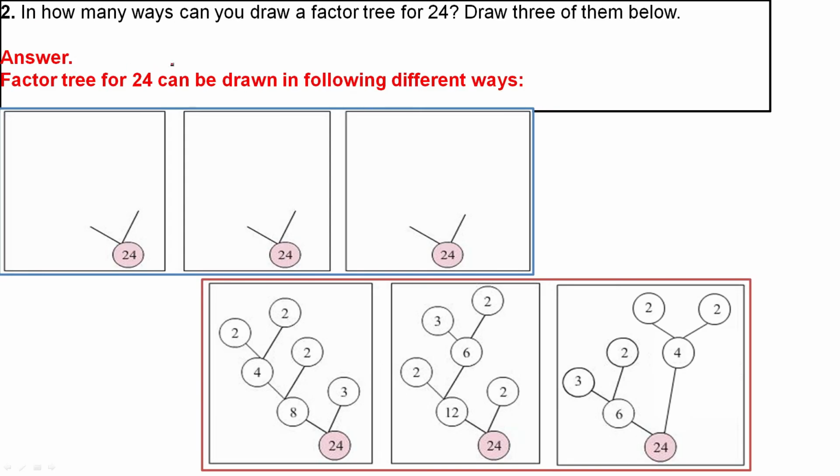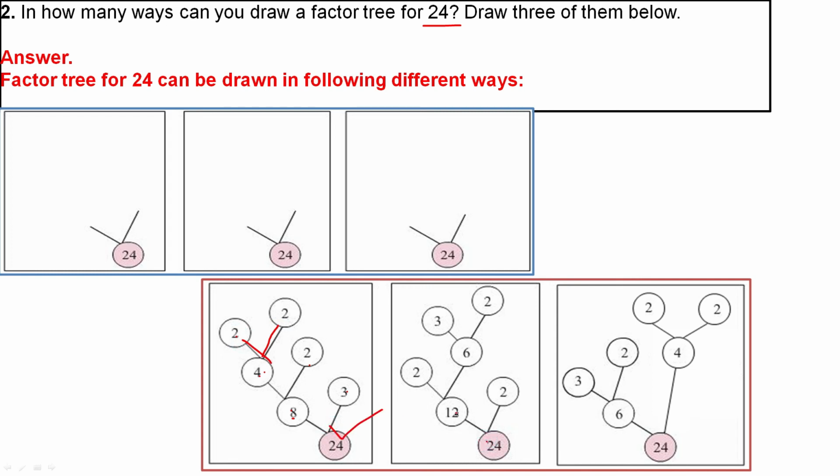Now, in how many ways can you draw a factor tree for the number 24? For 24, how many ways? 8 threes are 24. 8 can be written as 4 twos are 8. 4 can be written as 2 twos are 4. So this is one way.